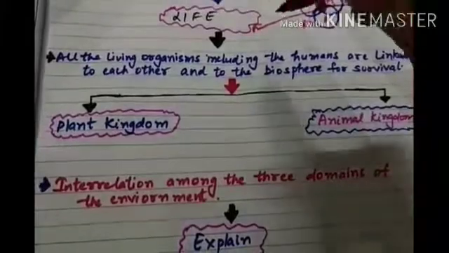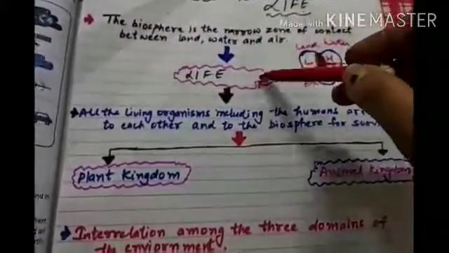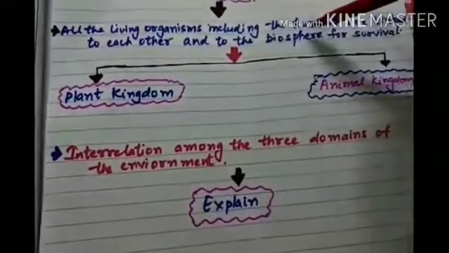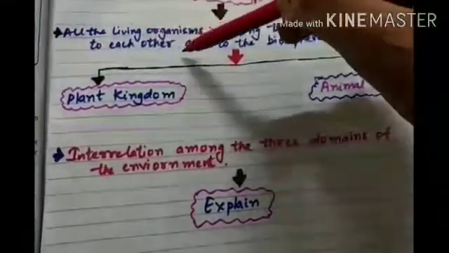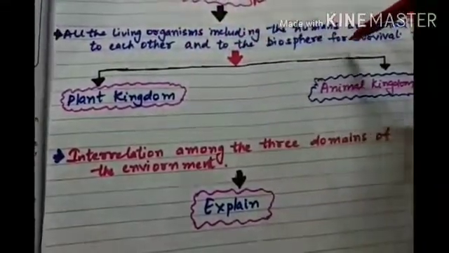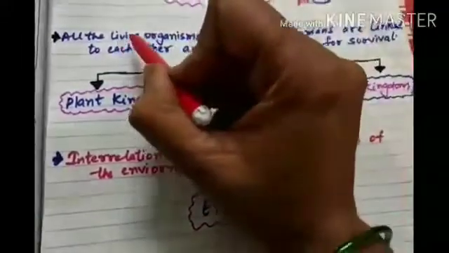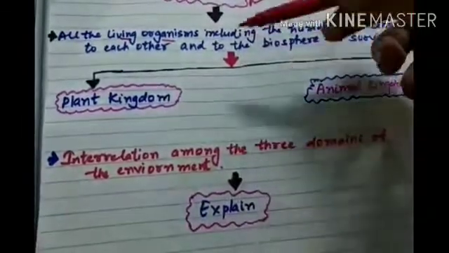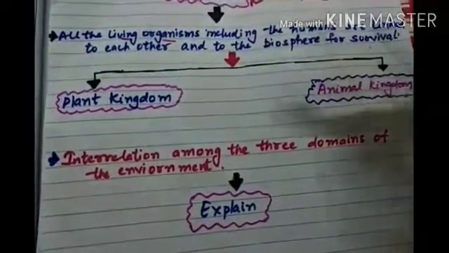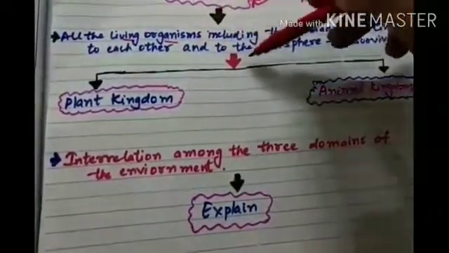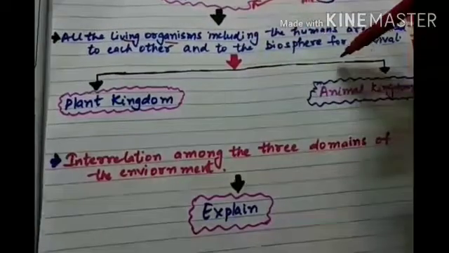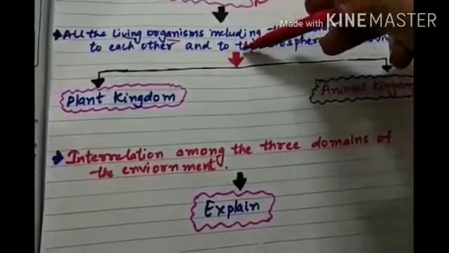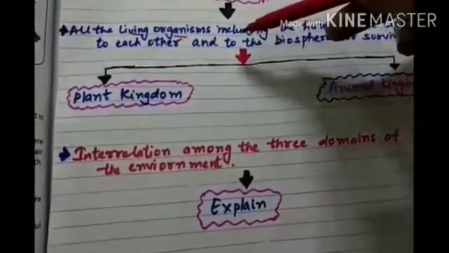Now, as we have understood about the biosphere where life exists, all the living organisms, including humans, are linked to each other and to the biosphere for survival. Human beings need land, water, and air.